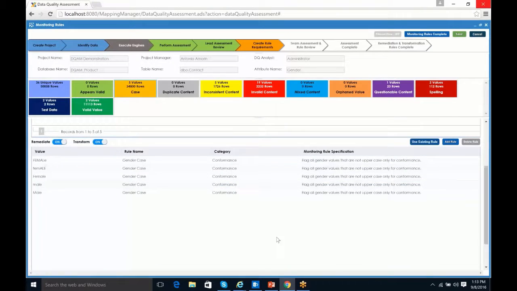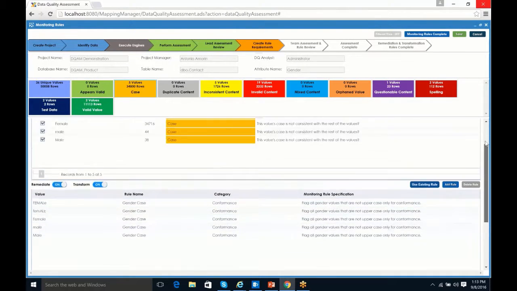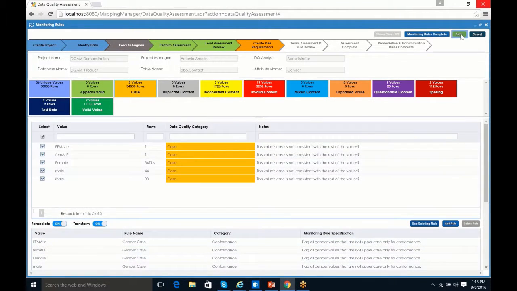You can see that at the bottom here if I scroll down, each value now has a rule called gender case. It has a category of conformance, and it's indicating that the developer should flag all gender values that are not uppercase only for conformance. So again, that's the issue that it's going to track or monitor. I'm going to go ahead and save this, and now we have that taken care of.